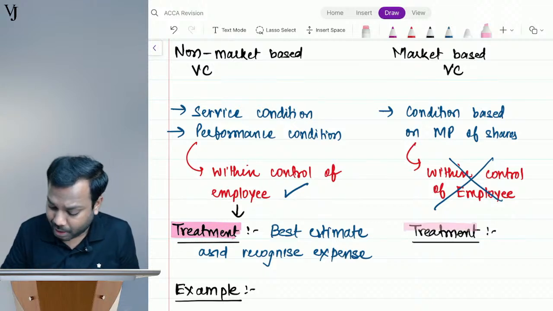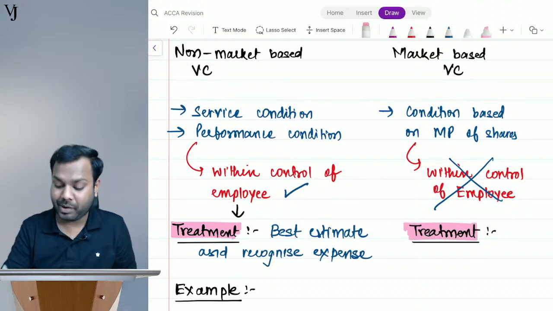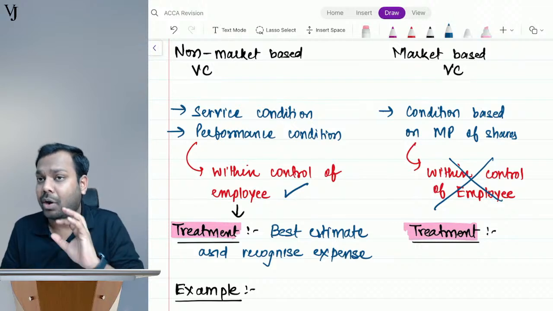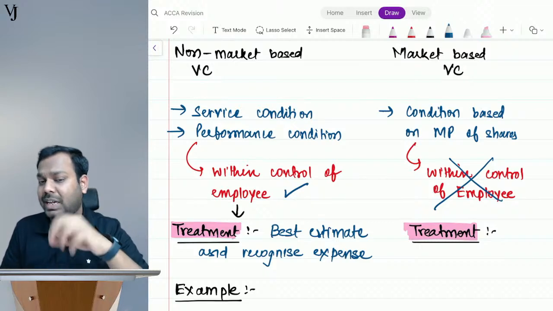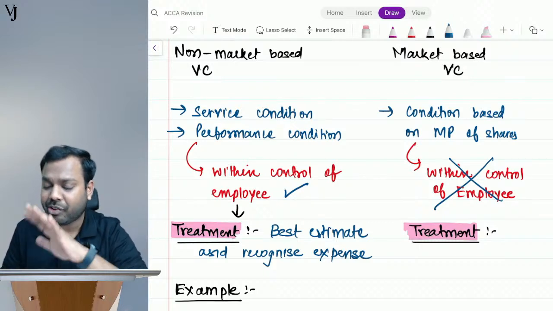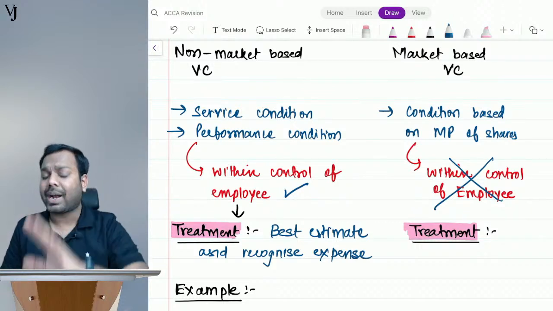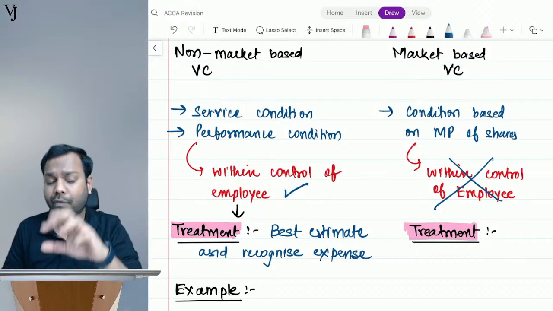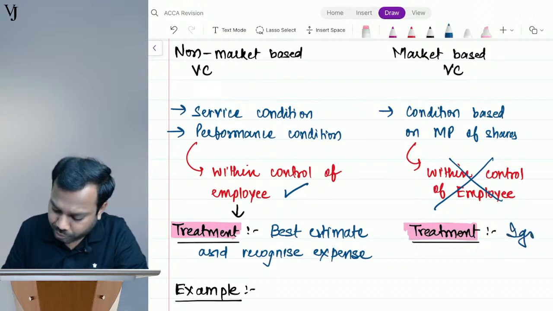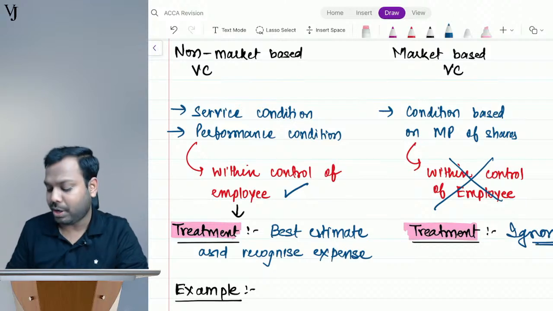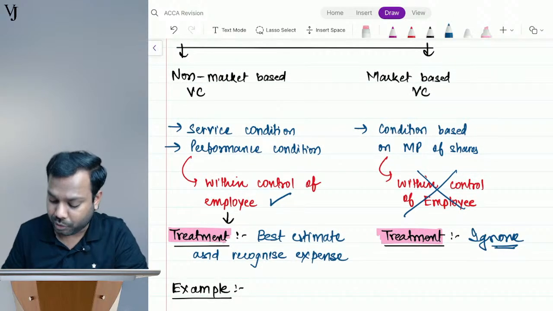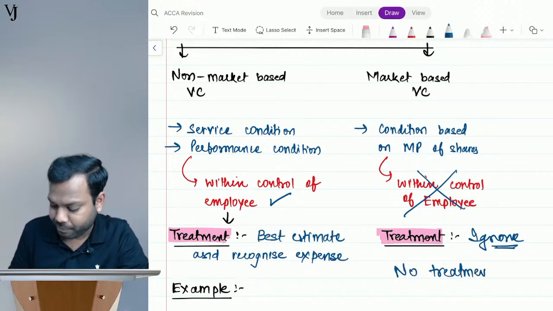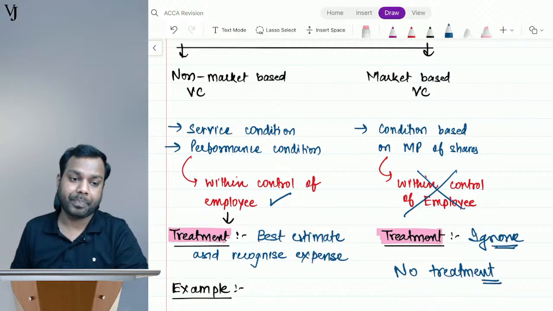But whenever it is a market-based condition, your standard says that the increase or decrease of the market price of shares, or the satisfaction of these market-related vesting conditions, is already factored in the fair value of the option. So totally ignore it. Or I can say in normal terms, no treatment. I hope it is clear, everyone.